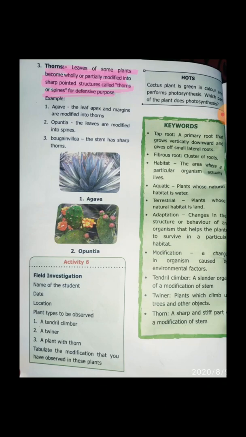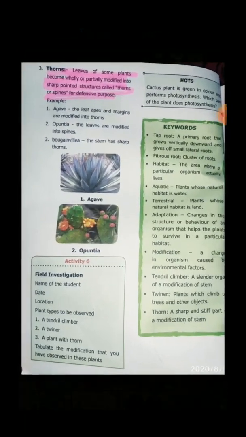Opuntia, the leaves are modified into spines. Bougainvillea, the stem has sharp thorns. These are the examples for thorns. Cactus is green in color and performs photosynthesis. Okay, that's all, children. The lesson is over.